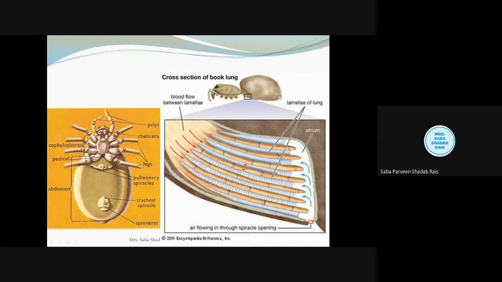Now when this atrial muscle will relax, what will happen then? Again the book lung will regain its original shape, and new fresh air will come. Now this contraction is removed. How does this contraction happen? First this side will contract, then that will give the rhythm to the other side to contract.